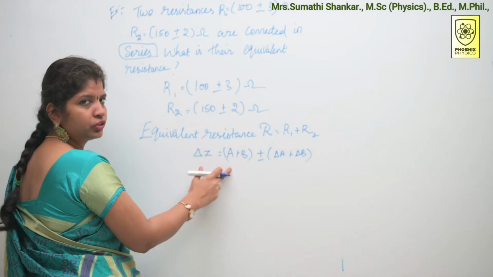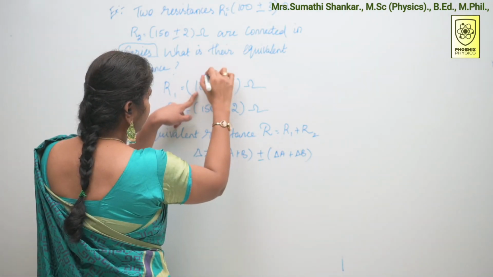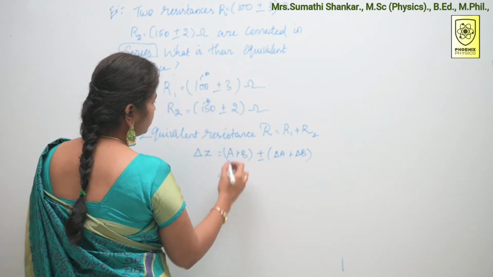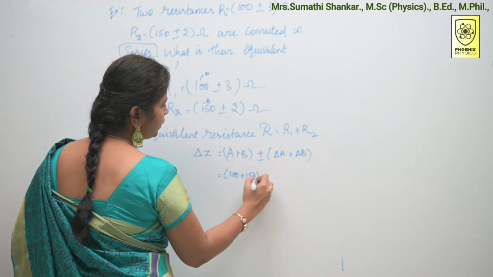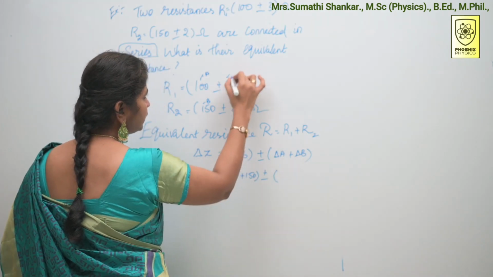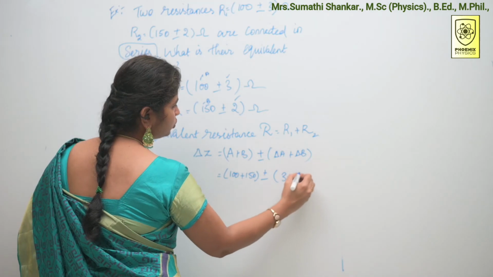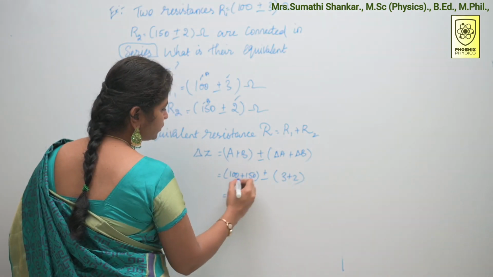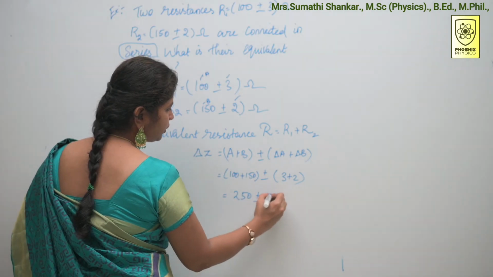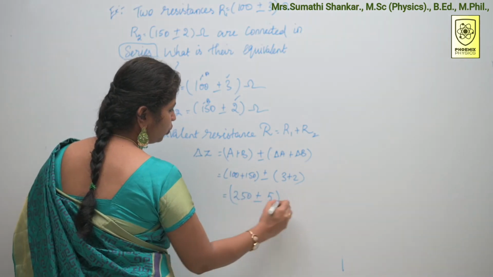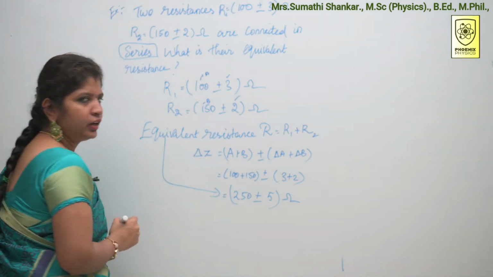Substitute the values in this formula. Here this is my A and this is my B. So add the two quantities, 100 plus 150, plus or minus, this is my delta A and this is my delta B, so 3 plus 2. So the final answer is 100 plus 150, 250 plus or minus 5 ohm. This is my equivalent resistance.